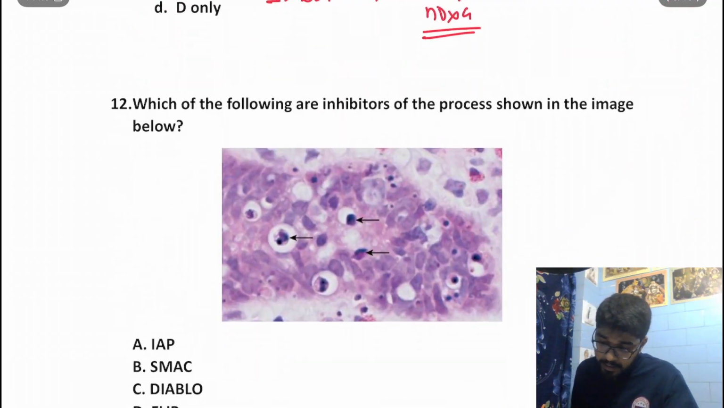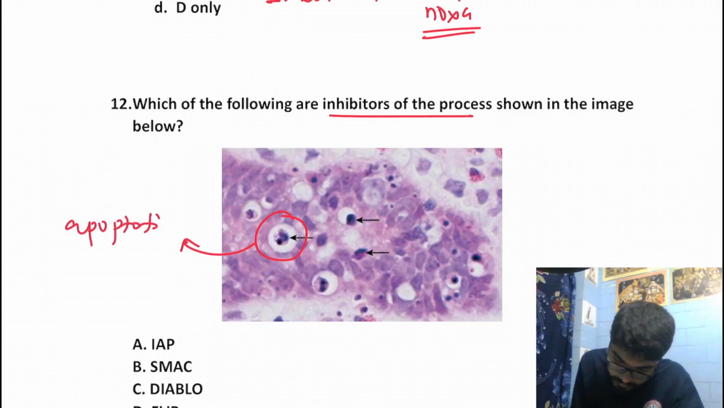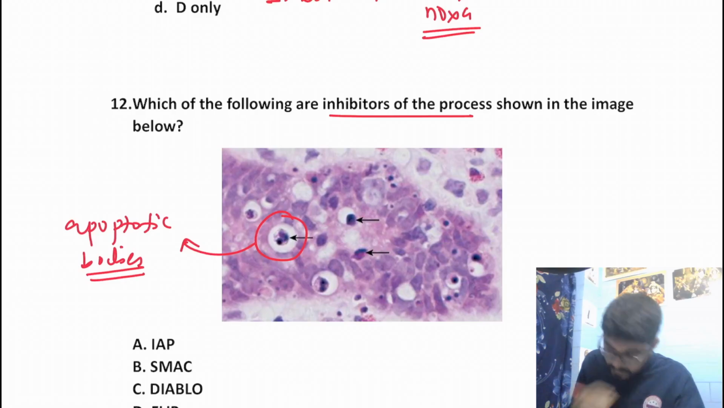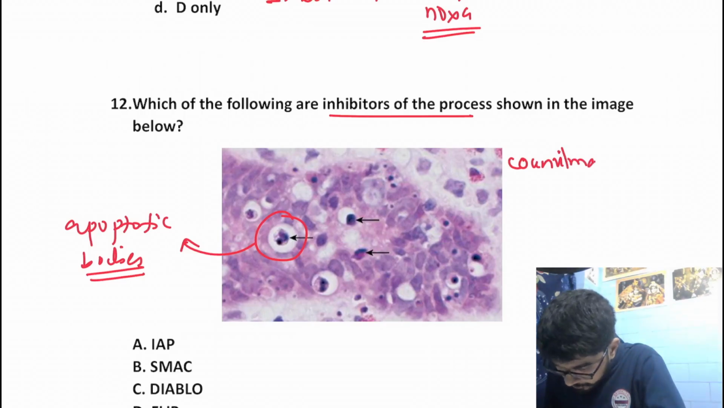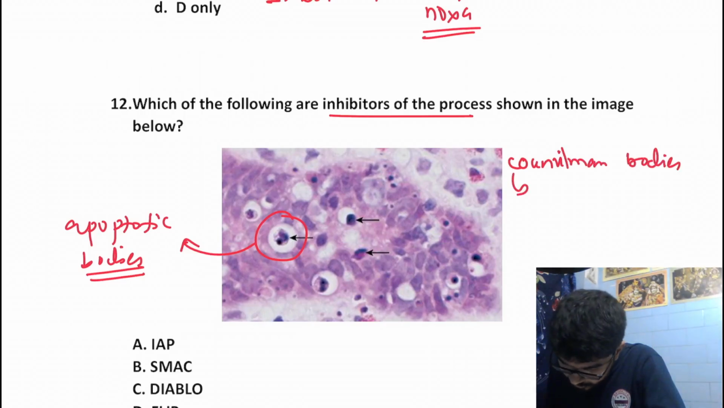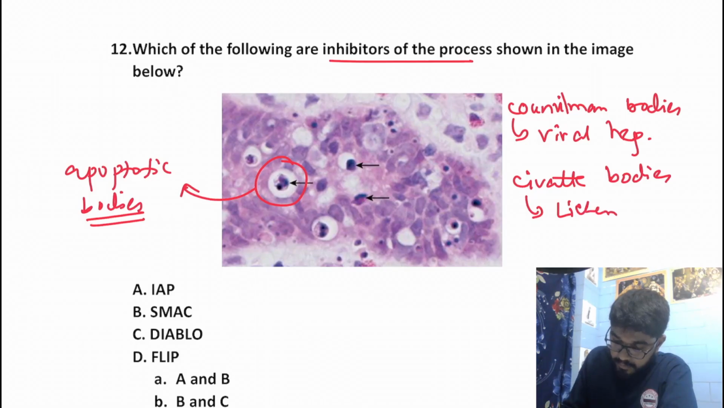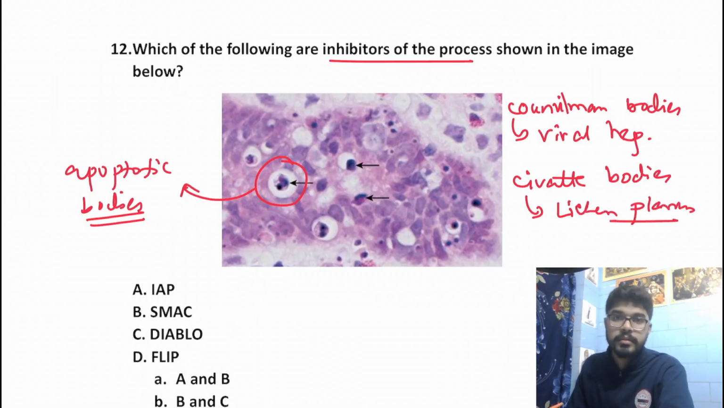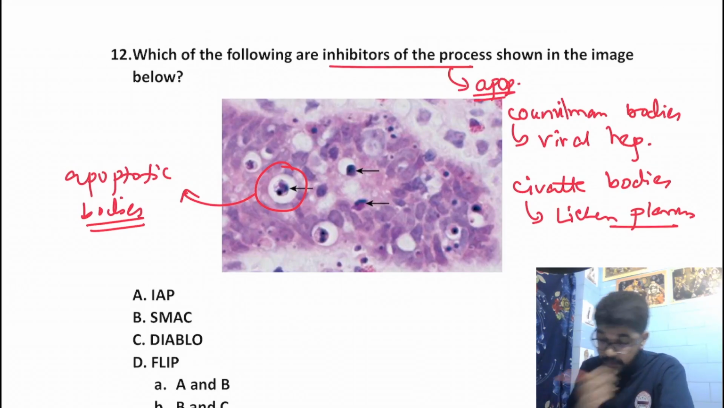Which of the following are inhibitors of the process shown in the image? We can very well appreciate these are our apoptotic bodies. Just as a side note, remember there are two named apoptotic bodies. Number one is Councilman bodies. These Councilman bodies are actually seen in viral hepatitis. And the second one is the Civatte bodies, which are seen in lichen planus. Just remember the names. Okay. Now the process over here is nothing but our apoptosis, right? Which of the following are inhibitors?